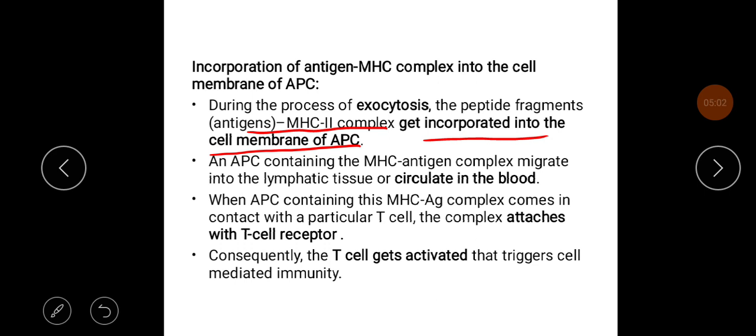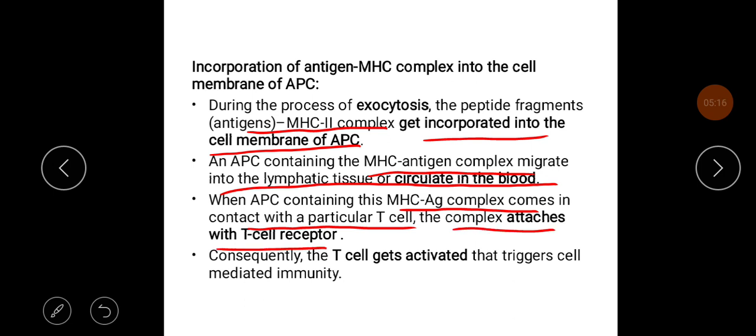An APC containing the MHC antigen complex migrates to the lymphocytic tissue or circulates in the blood. When the APC containing this MHC antigen complex comes in contact with a particular T cell, the complex attaches to the T cell receptor. Consequently, the T cell gets activated, which triggers cell mediated immunity.